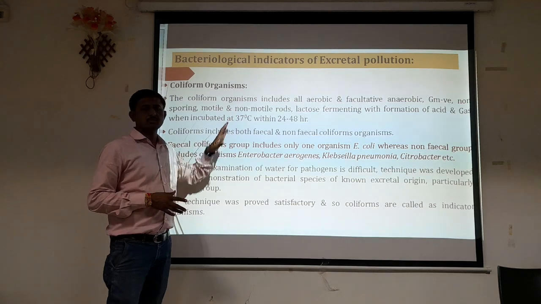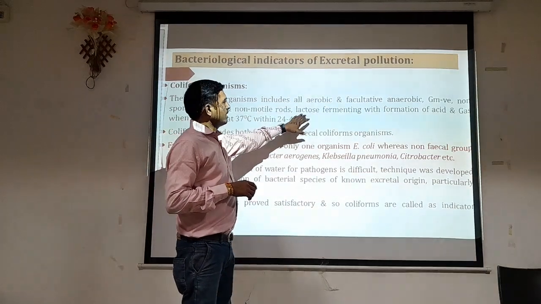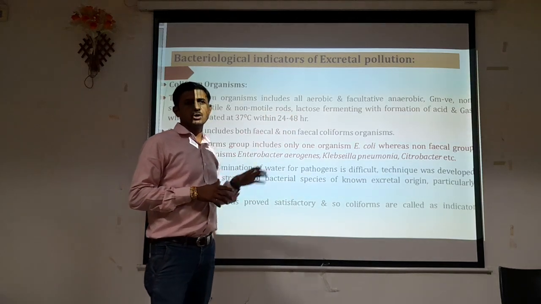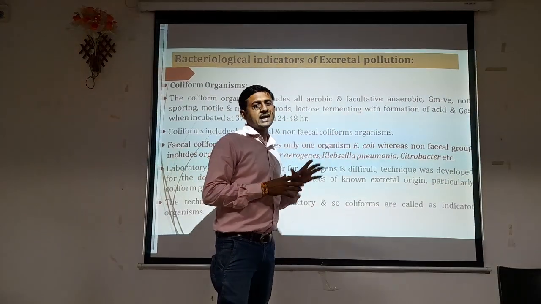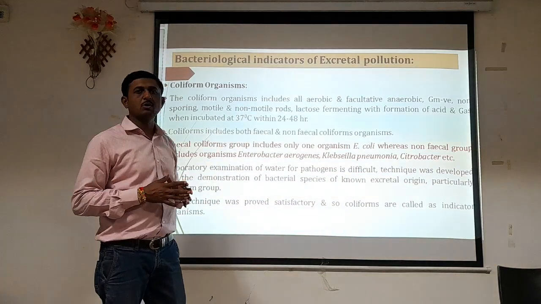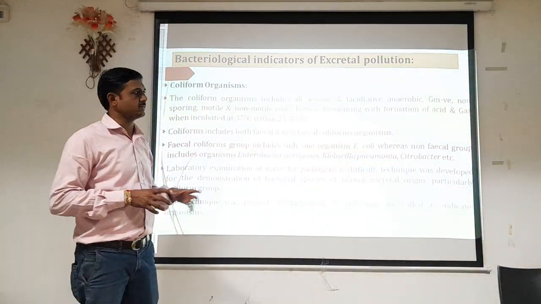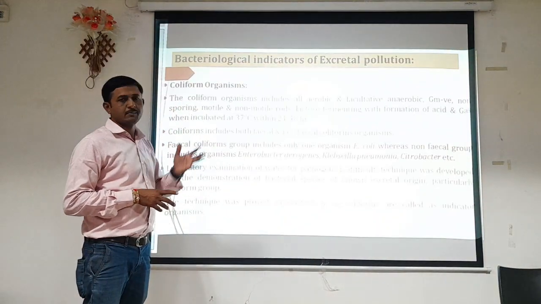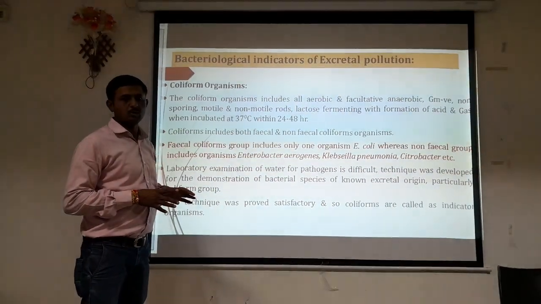They are either motile or sometimes non-motile or slowly motile. You can say rod shaped, but they are short rods. Lactose fermenting. Lactose is nothing but a sugar. When they are inoculated in the lactose sugar containing media, they ferment that lactose sugar, producing acid and gas when incubated at 37 degrees Celsius for 24 or 48 hours. So these are the basic characteristics of the coliform group of organisms: facultative anaerobic, gram negative, non-spore forming, motile or sluggishly motile, lactose fermenting.